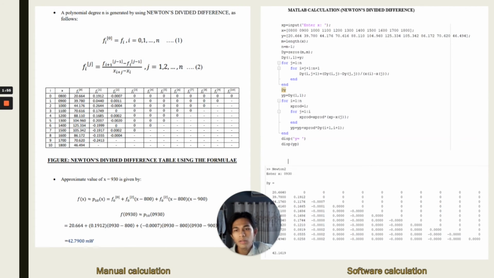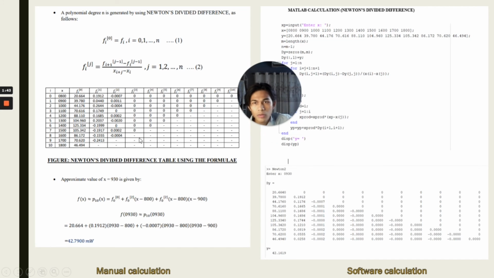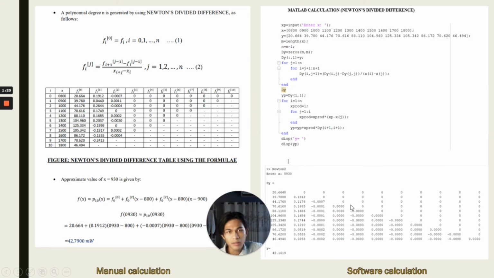Okay, so this is the manual calculation, and this is the software calculation, and this is the table that we used to calculate the Newton divided differences, and the answer is slightly different. For the manual calculation, the answer is 42.7900 milliwatt, but for the software calculation, the answer is 42.1619 milliwatt. So it is slightly different. So we'll pass to the next presenter, Balarajan.